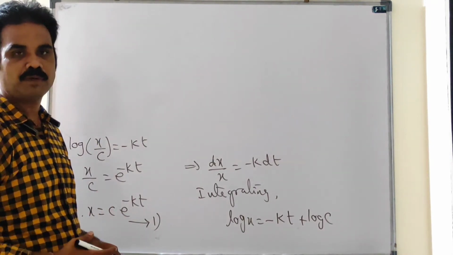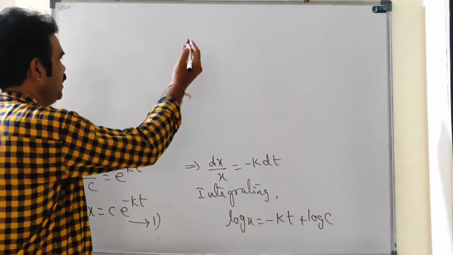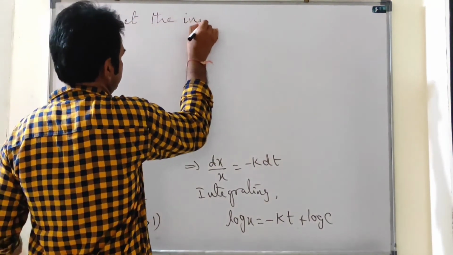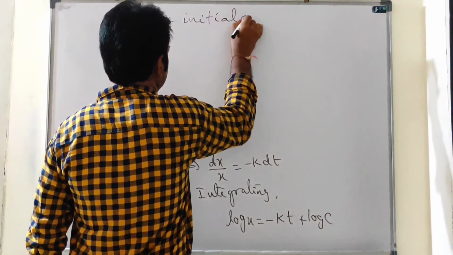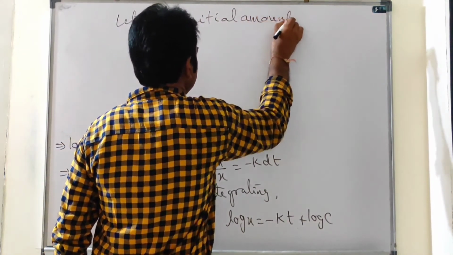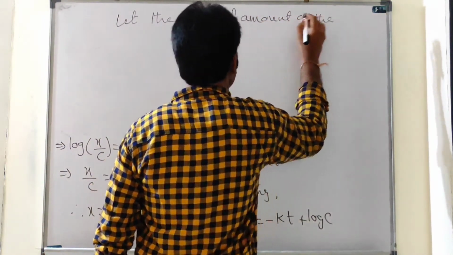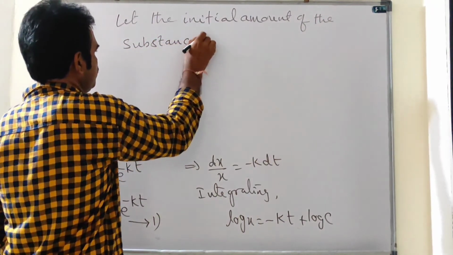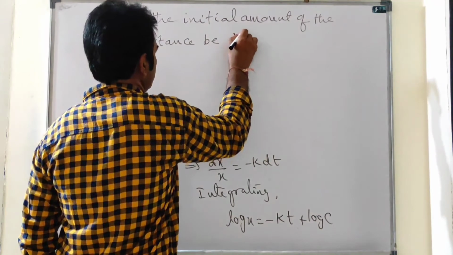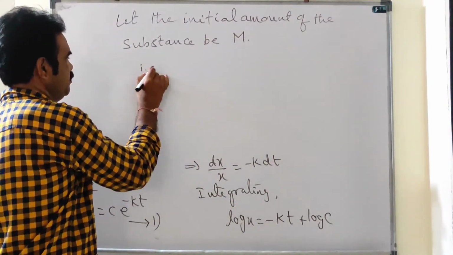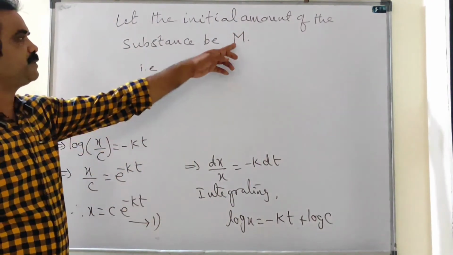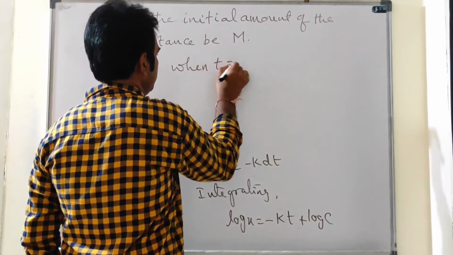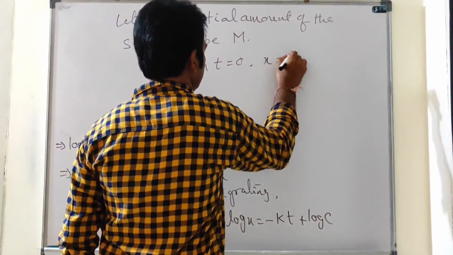Let the initial amount of the substance be some capital M. That is, when time is 0, the amount of the substance is m. That is, when t is 0, x equal to m.